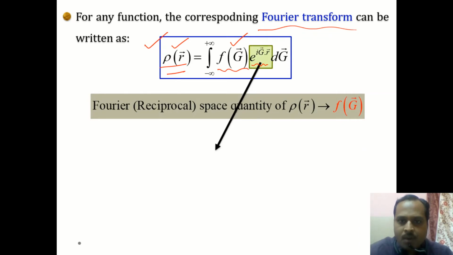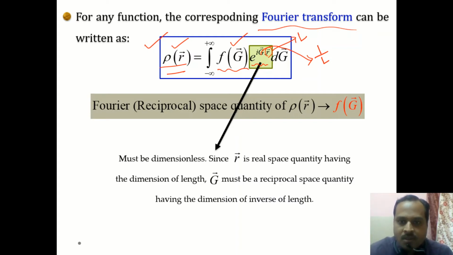Now let us have a look at the factor exponential of i G dot r. Since this factor has to be dimensionless, and we know that r is the real space position vector with the dimension of length, definitely the dimension of G will be inverse of length. So that is how the G vector has been defined in the Fourier space or the reciprocal space.